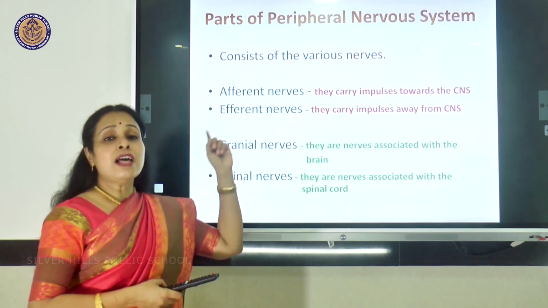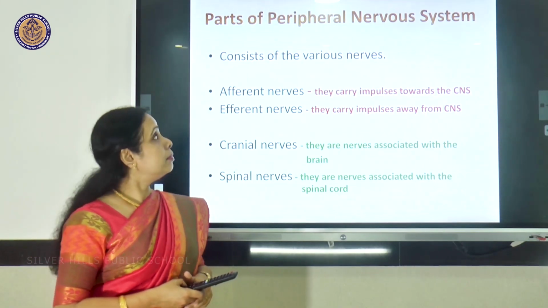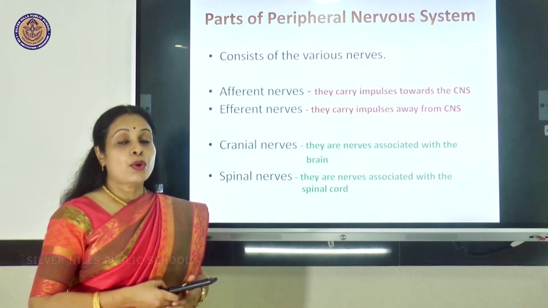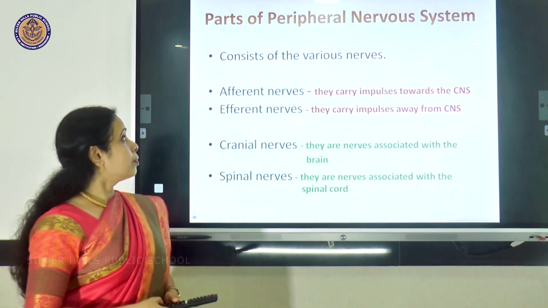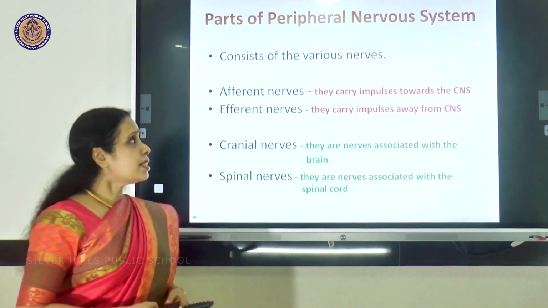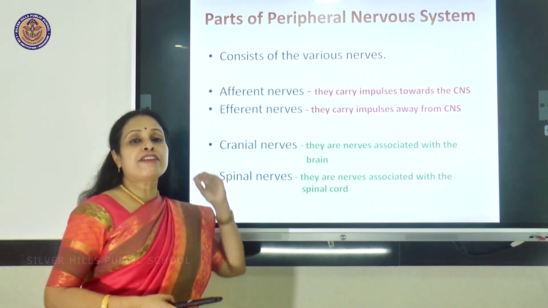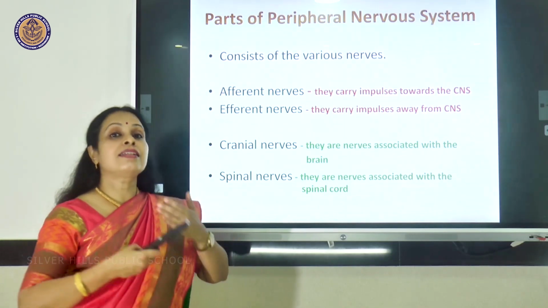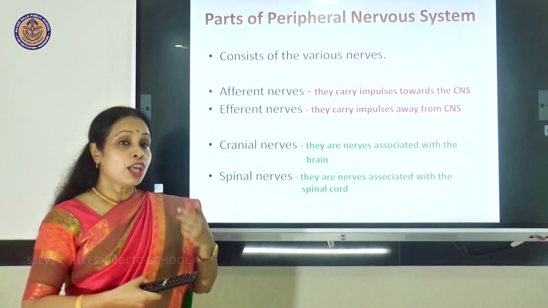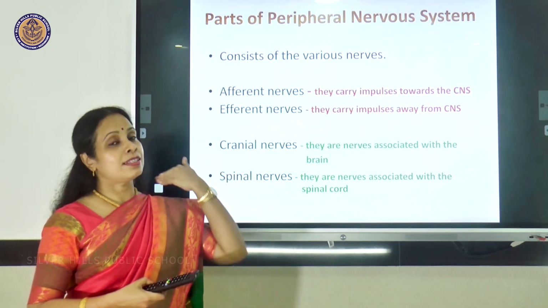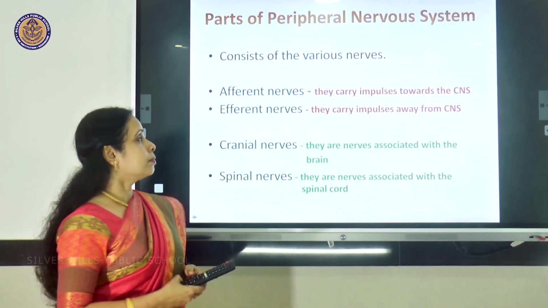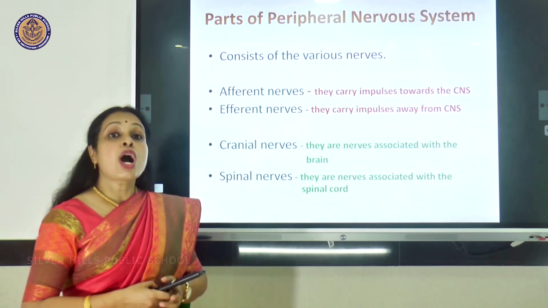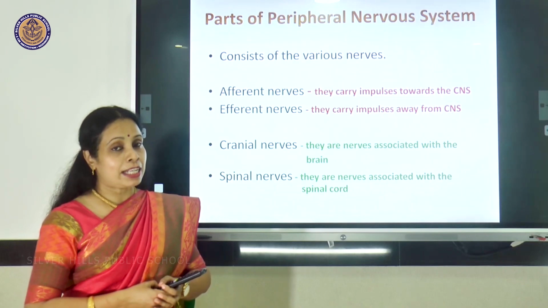Next we move on to the peripheral nervous system. It consists of various nerves. We can classify nerves as afferent or efferent. Afferent nerves will carry impulses towards the nervous system, that is, towards the brain or the spinal cord, whereas efferent nerves will carry impulses away from the brain or the spinal cord.